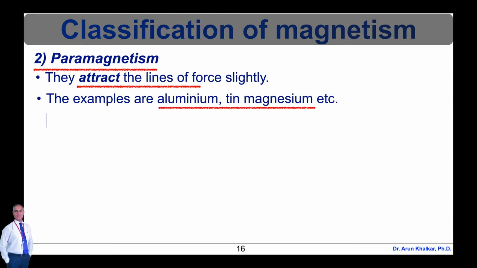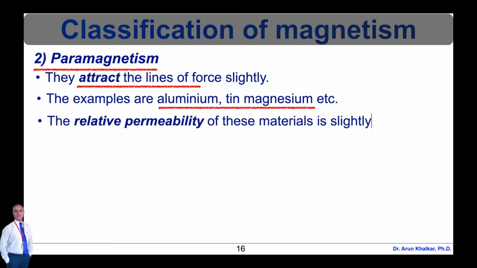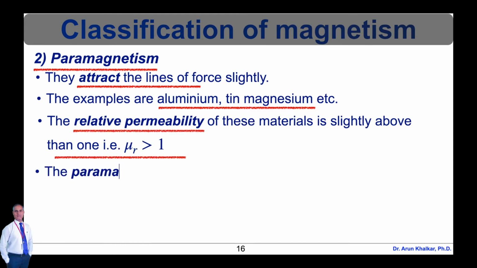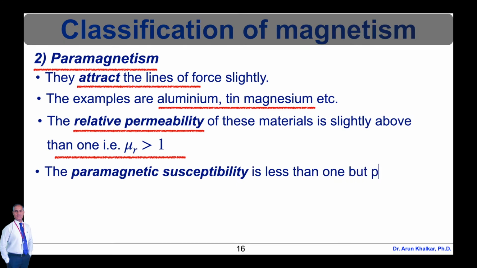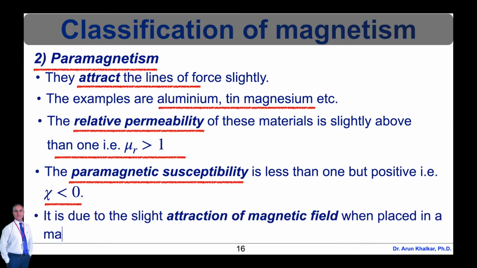The relative permeability of these materials is slightly above 1, that is mu r is greater than 1. Similarly, the paramagnetic susceptibility is less than 1 but positive, that is Xi is greater than 0. It is due to the slight attraction of the magnetic field when these materials are placed in a magnetic field.